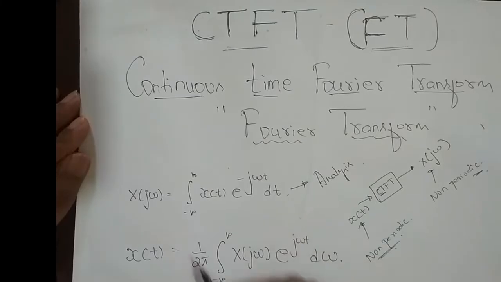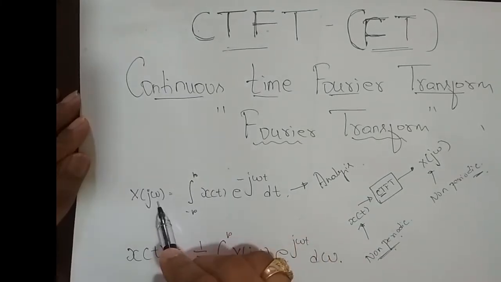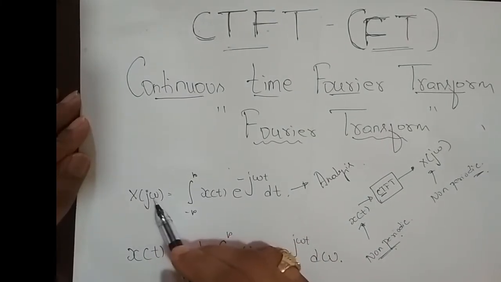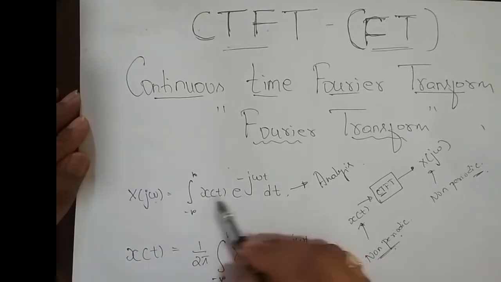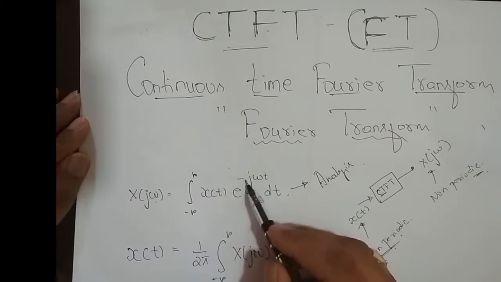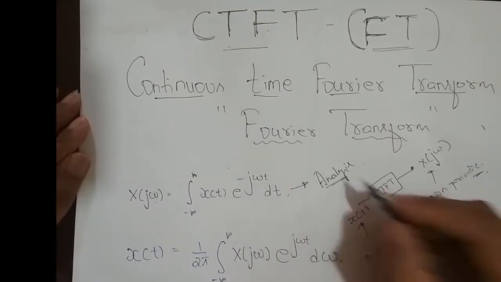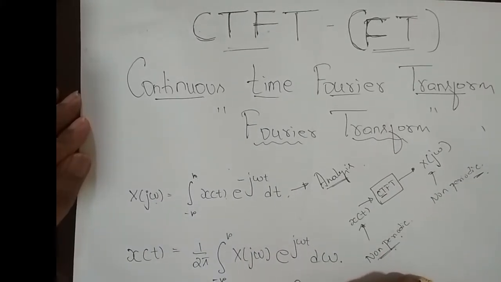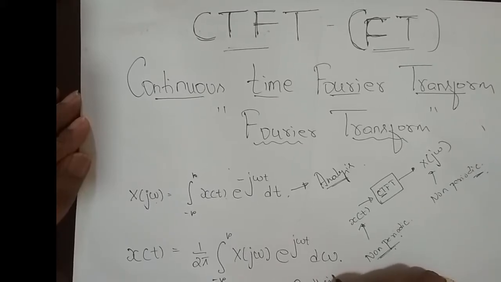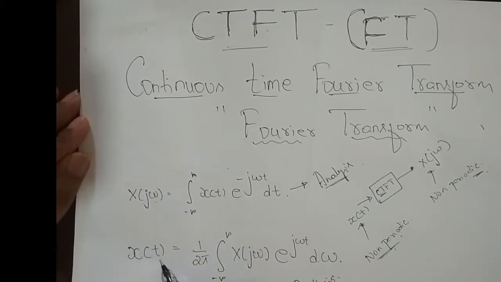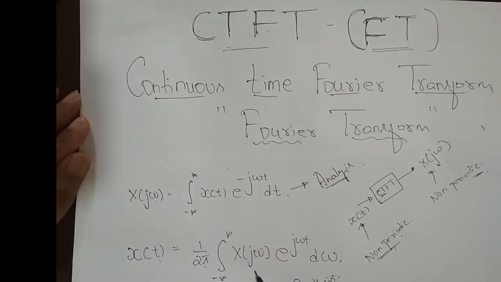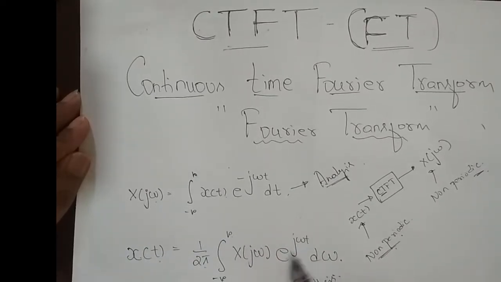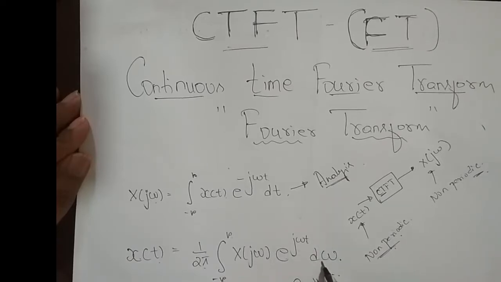Its analysis equation is given by x of j omega, where j omega is in frequency, equals the integral from minus infinity to infinity with respect to time t of x of t, the given signal in time domain, times e power minus j omega t. This is the analysis equation, and the synthesis equation is given by x of t is equal to 1 by 2 pi times the integral from minus infinity to infinity of x of j omega, the signal in frequency domain, times e power j omega t d omega. This is with respect to omega.